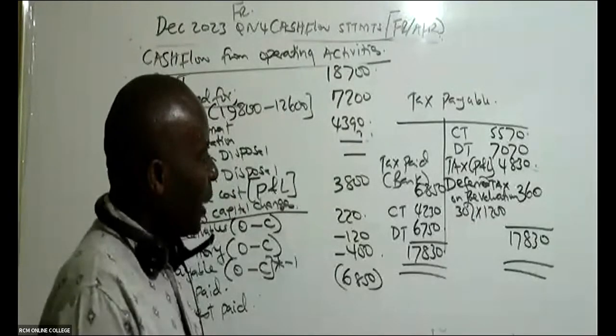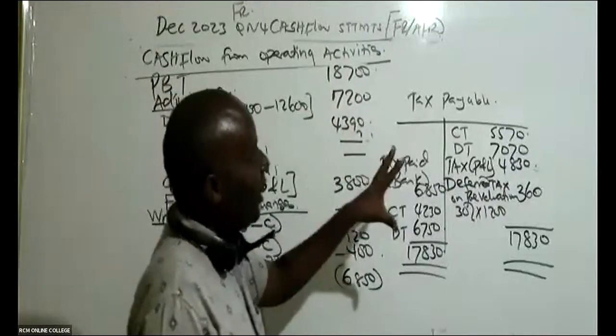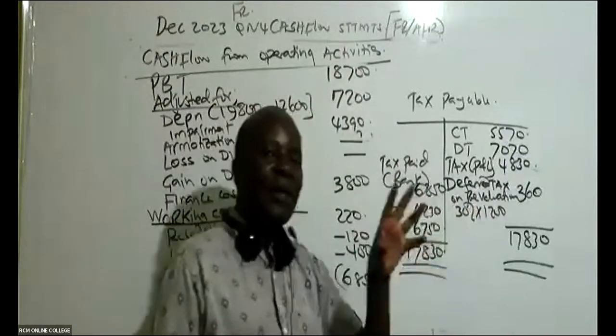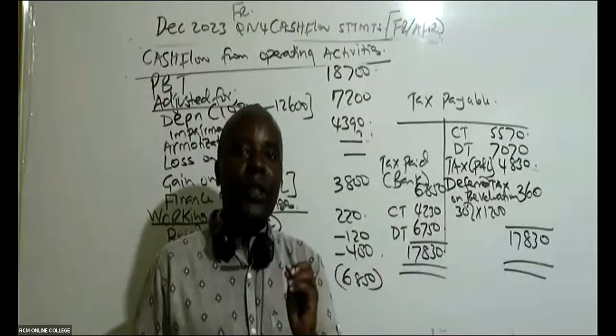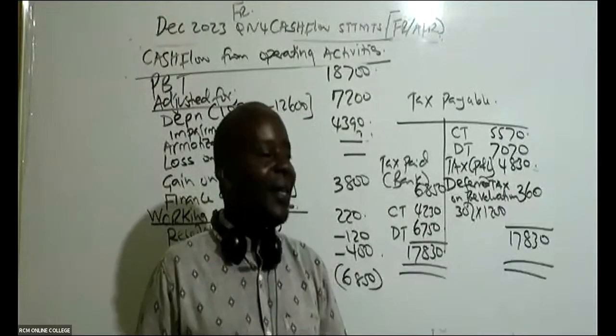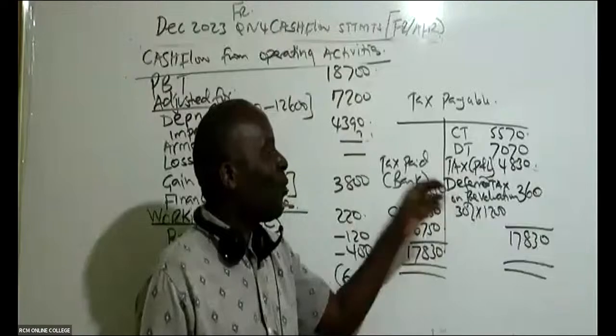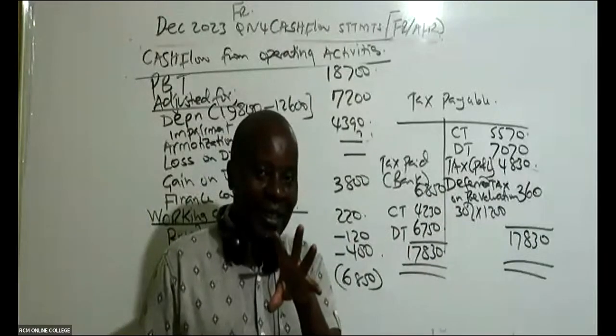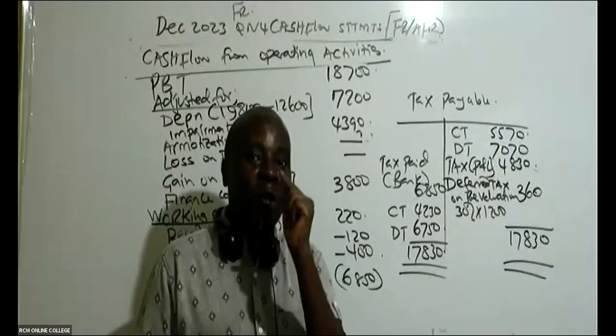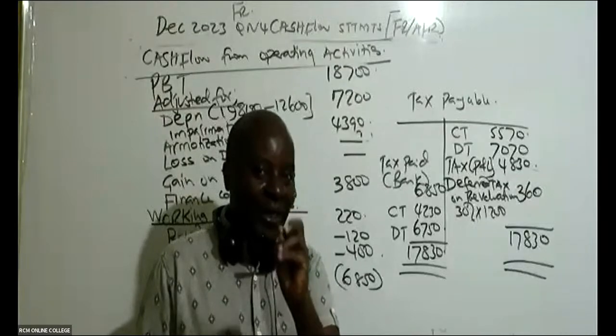For the number of years I've marked and taught KASNEB exams, very few students are able to, first of all, combine the two accounts. Whenever it comes to tax payable, you shall be combining current tax and deferred tax.